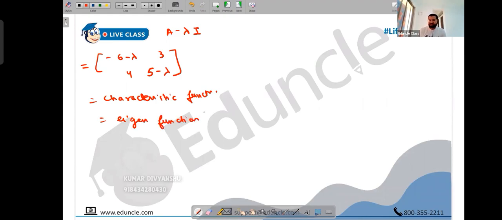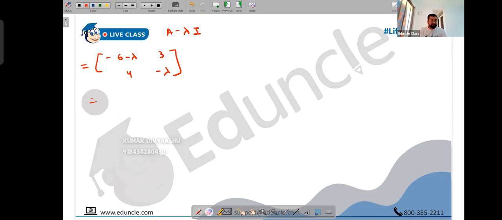So this should obey the eigenequation then. So what is the eigenequation? When you operate the eigenfunction on a matrix, we should be able to. Sorry, this is different. A minus lambda I we have calculated. A is actually better, so I will just say nothing.